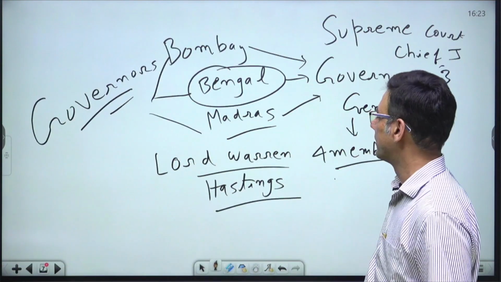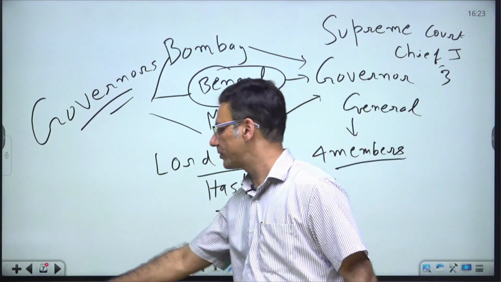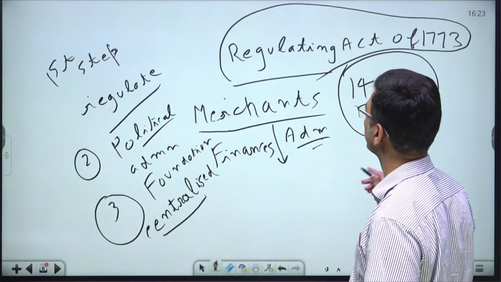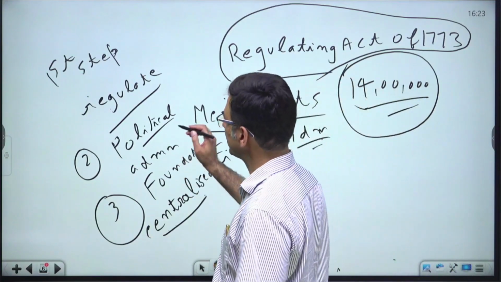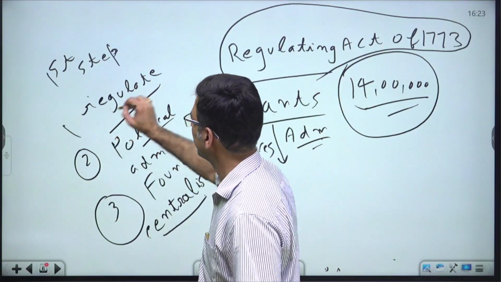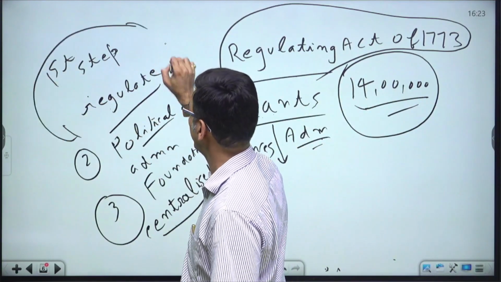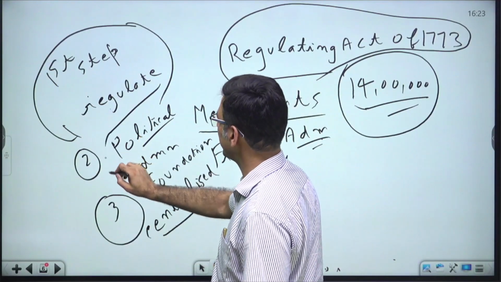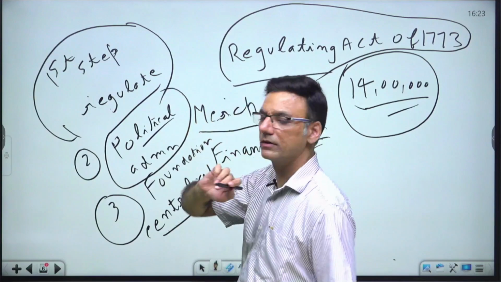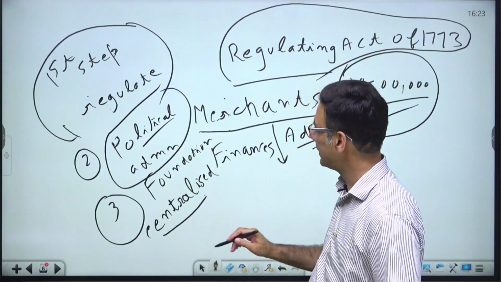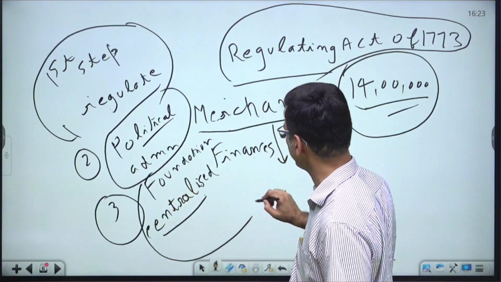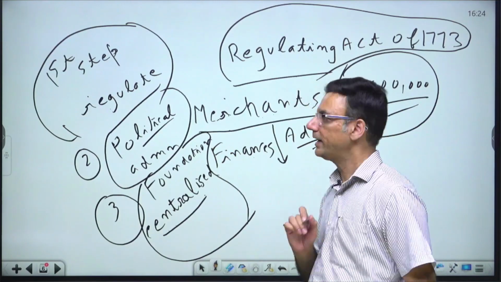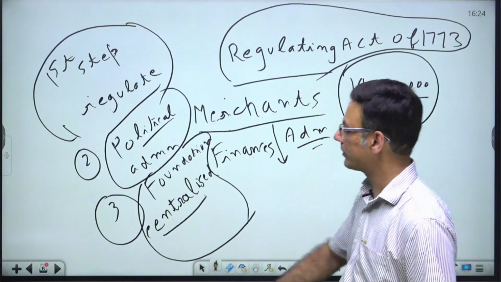So what were the main features of this Regulating Act? First thing is, it was the first step to regulate the activities of the East India Company. Secondly, it acknowledged the political and administrative functions of the East India Company. Thirdly, it laid the foundation of centralized administration in the country. Right? And what were the other features?